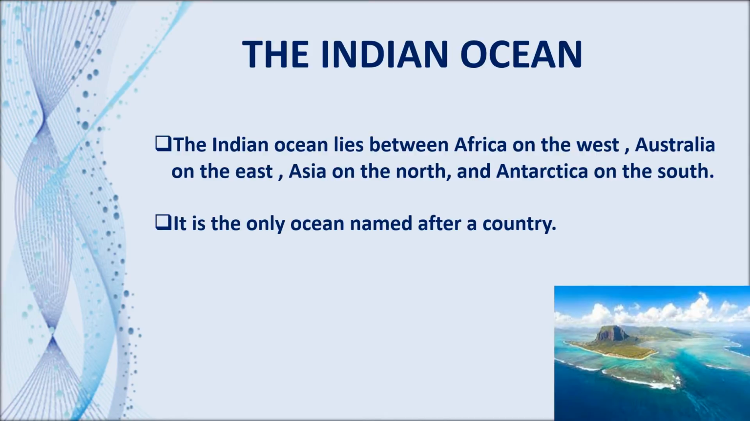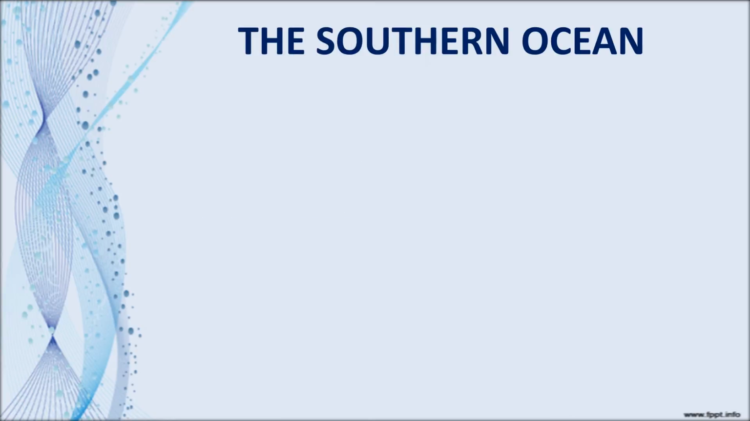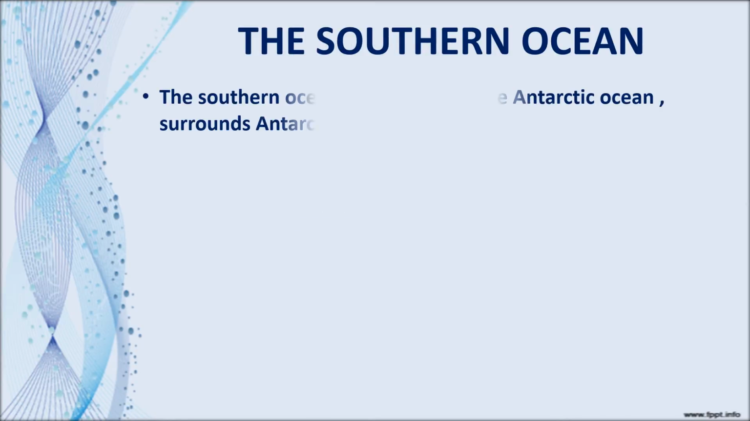See, this is the image of the Indian Ocean. The Southern Ocean. The Southern Ocean is also known as the Antarctic Ocean because this ocean is surrounded by the Antarctica continent.